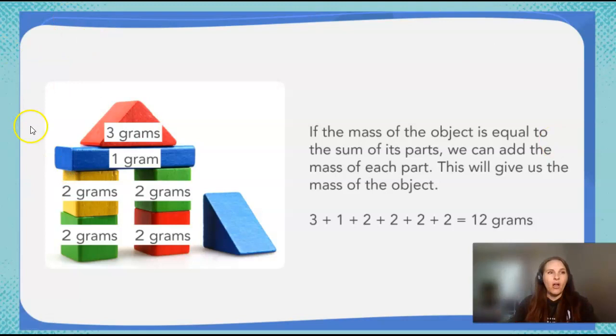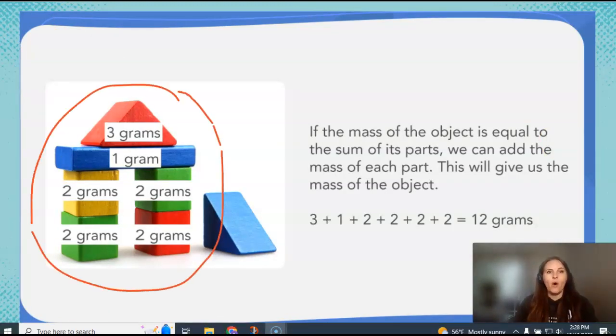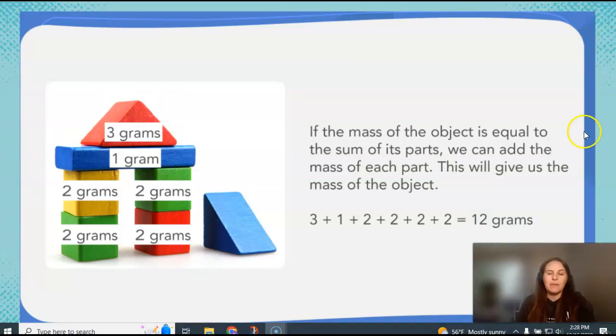So when we added all of these different parts right here, we got the mass of the whole structure, the whole thing that we built. It is 12 grams. So the sum, or adding up all the parts, will give you the mass of the whole item. Okay, keep that in mind.